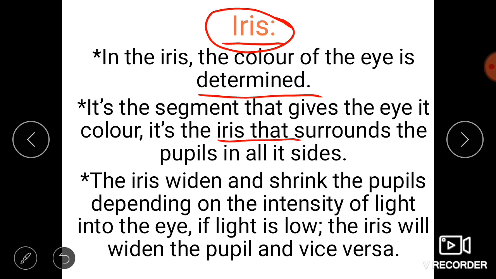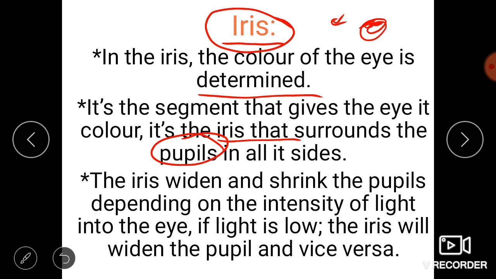The iris is going to surround the pupil from all the sides, and the iris widens and shrinks the pupil depending on the intensity of the light. When the light enters our eye, this iris is going to shrink the pupil, which is present at the innermost part of the eye. It depends on which type of intensity of light is going to enter the eye.